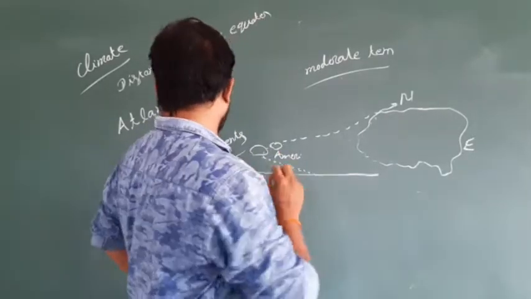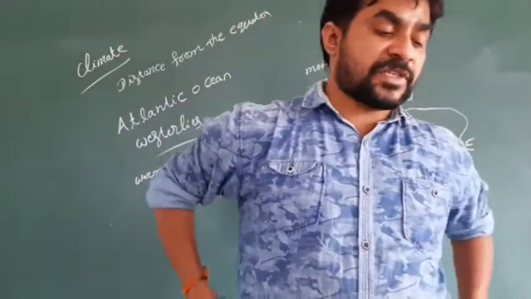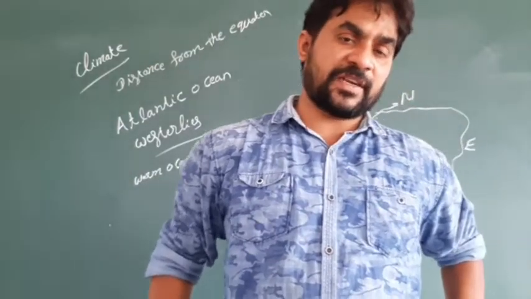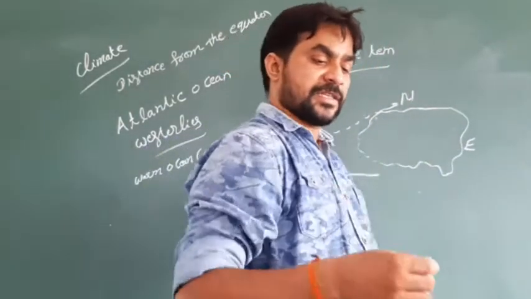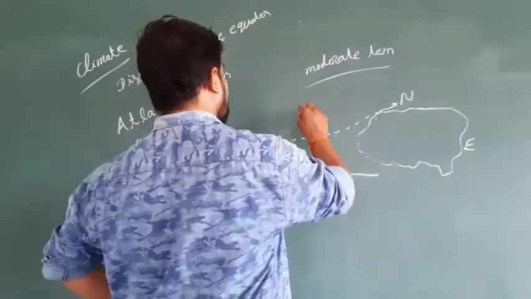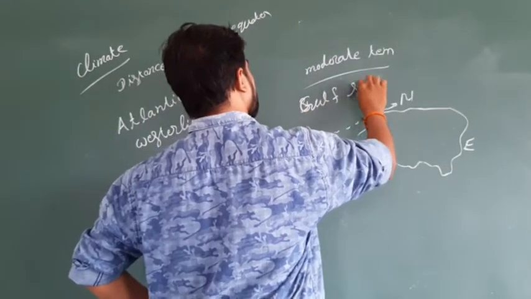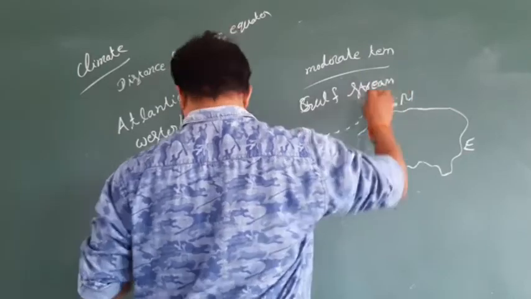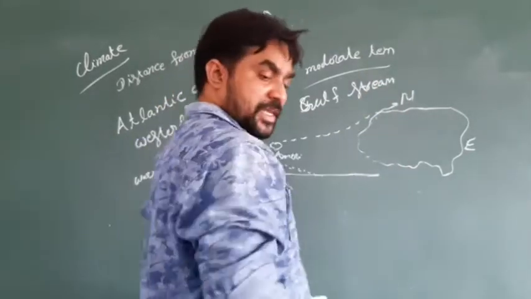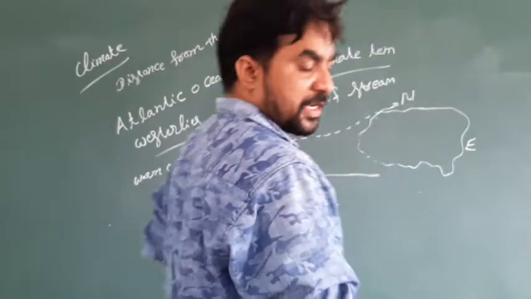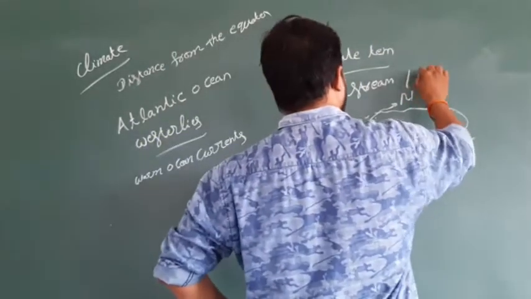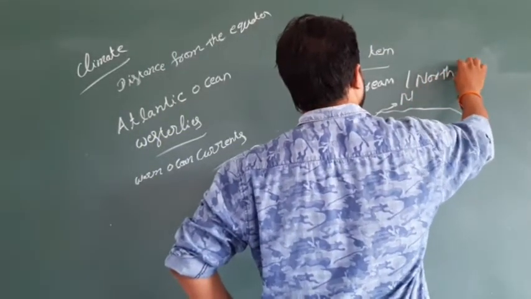So because of this also, some changes occur in the region of Europe, which is called, as one example, the Gulf Stream. And one more is called the North Atlantic Drift.